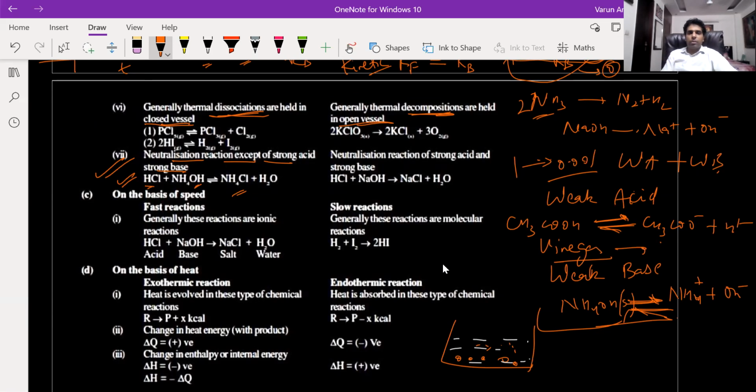Sir, so both weak acids and weak bases try to remain at equilibrium. Yes. All the weak electrolytes are sparingly soluble in water and they will maintain their equilibrium, and most of them will be in the solid form, very less soluble in water.